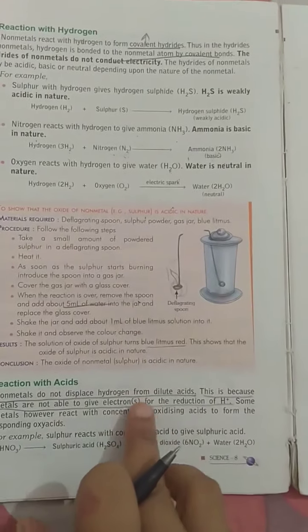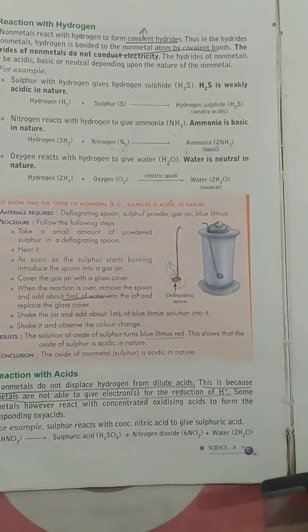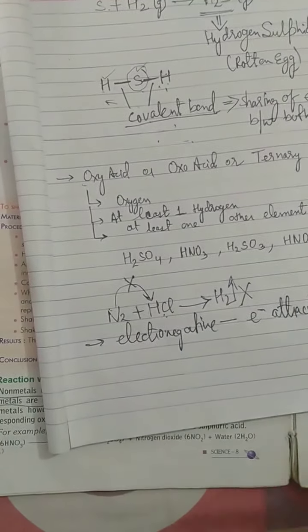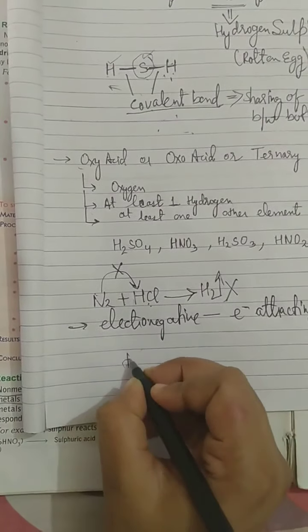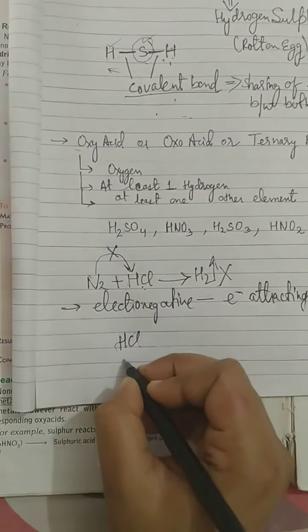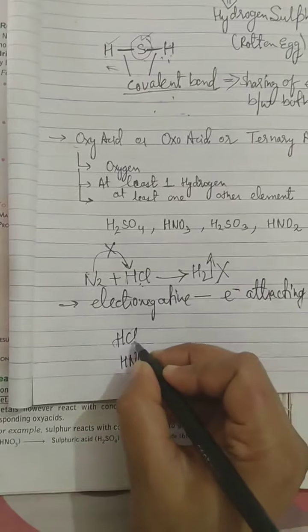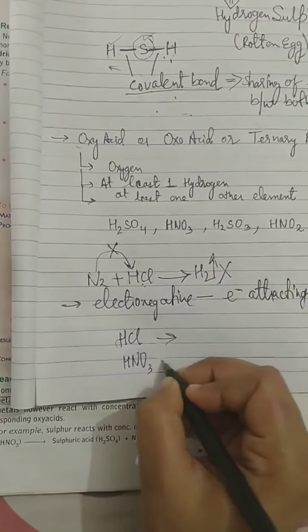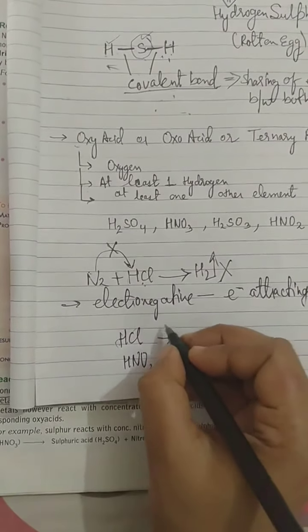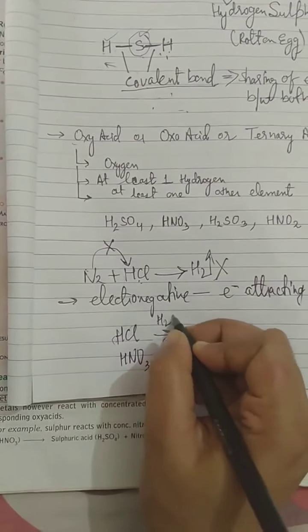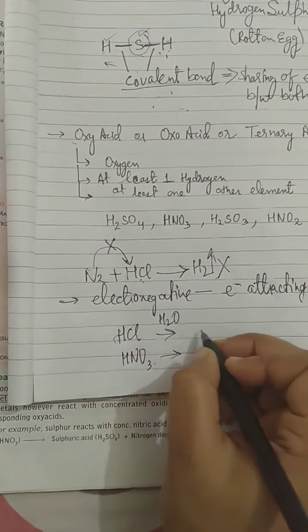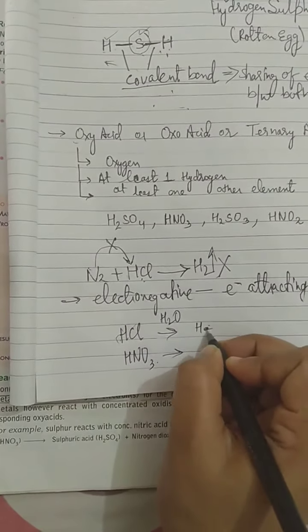Now you might have a question: ma'am, where has this H+ come from? See, your acids, HNO3, HCl, I am taking two of the acids, have the ability to release H+ ion on dilution in water.